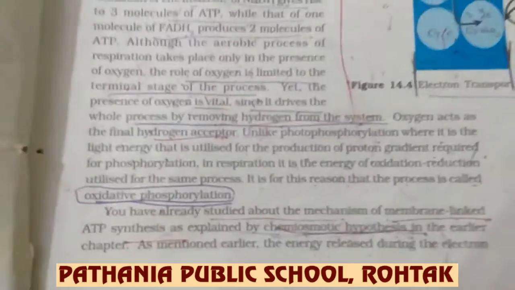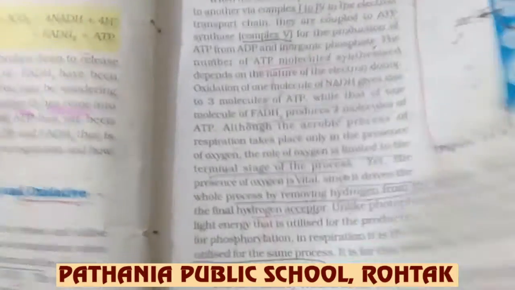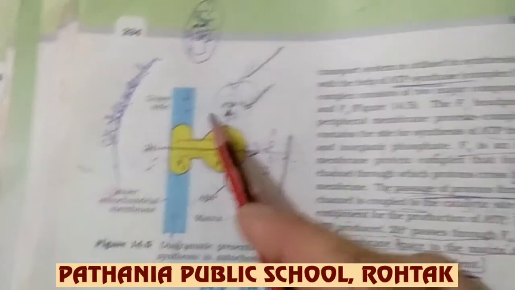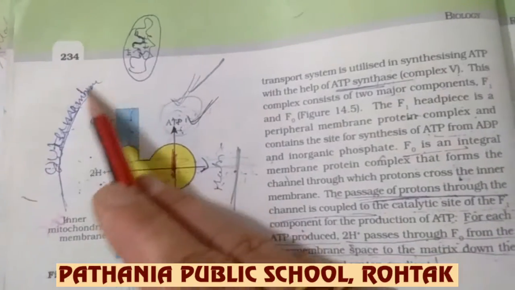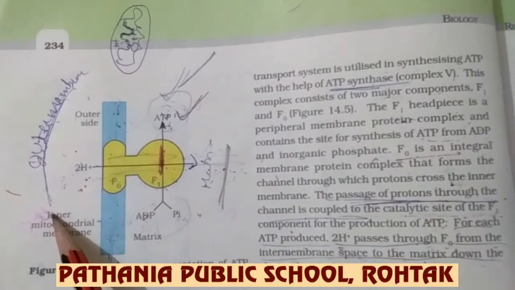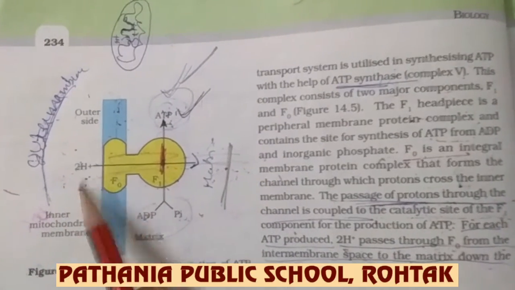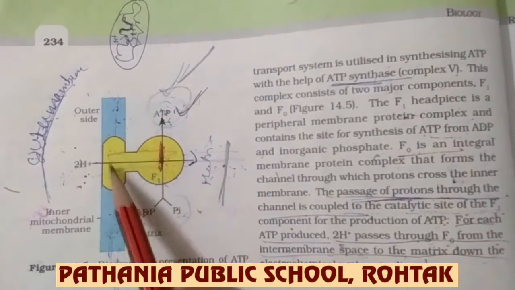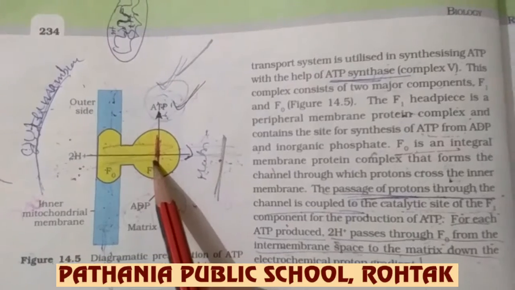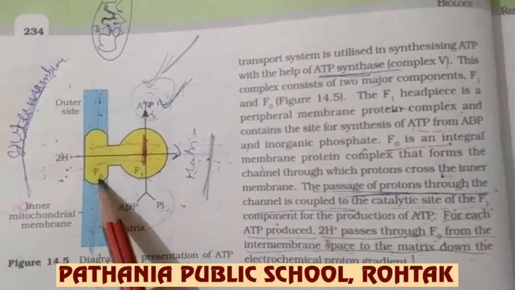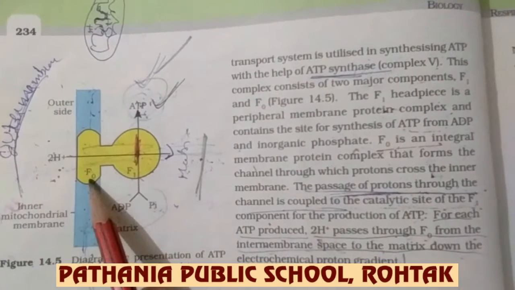In photosynthesis also you have seen the synthesis of ATP by the chemiosmotic hypothesis. Similarly here also, this is the inner mitochondrial membrane. You can imagine that this is the outer mitochondrial membrane, and this is the intermembrane space, and these are F0 F1 particles.